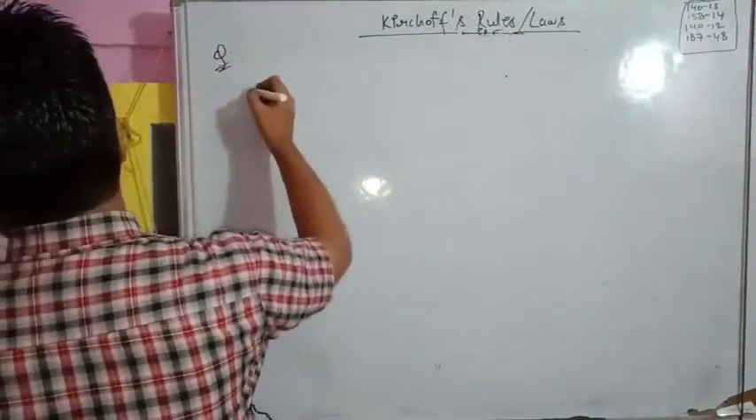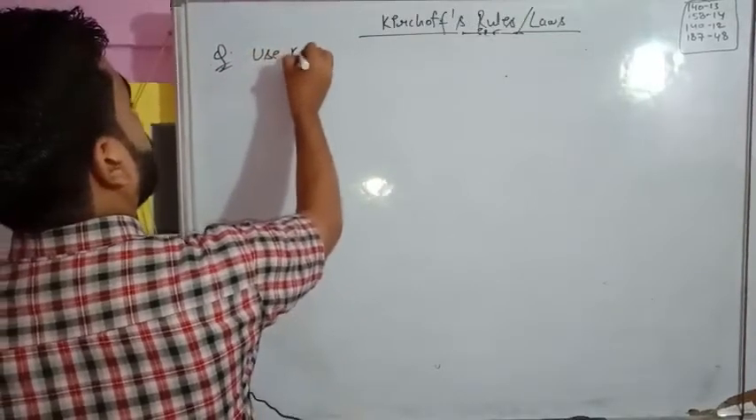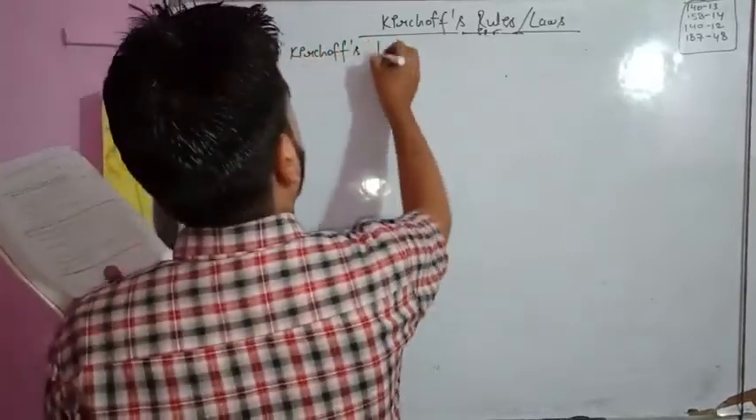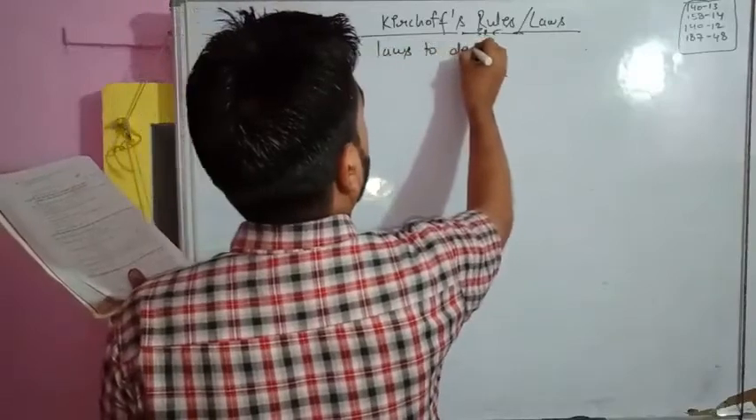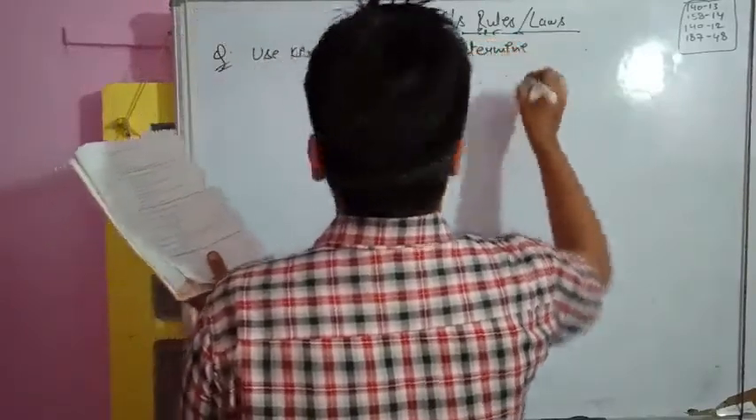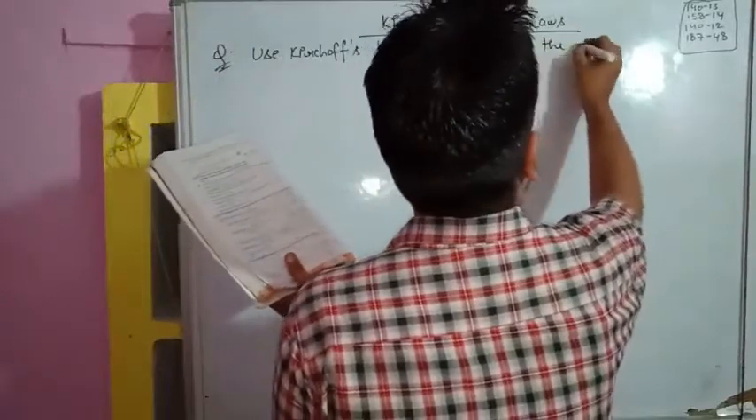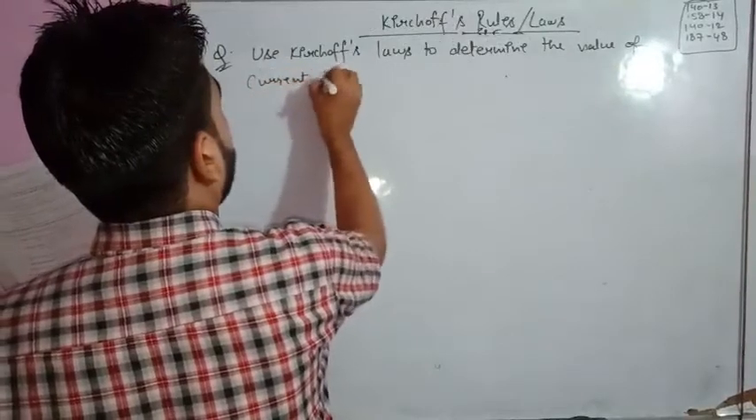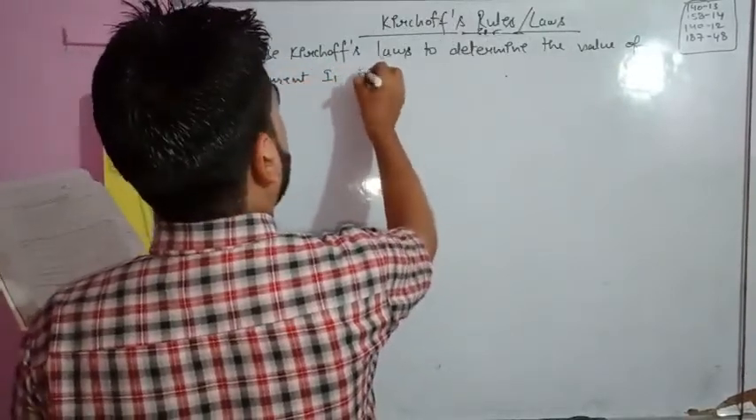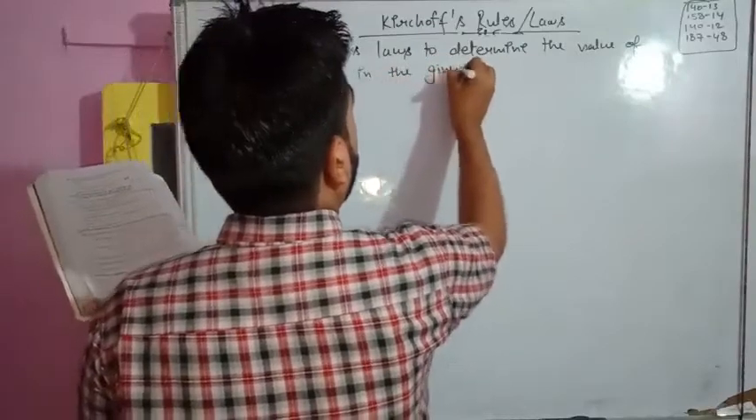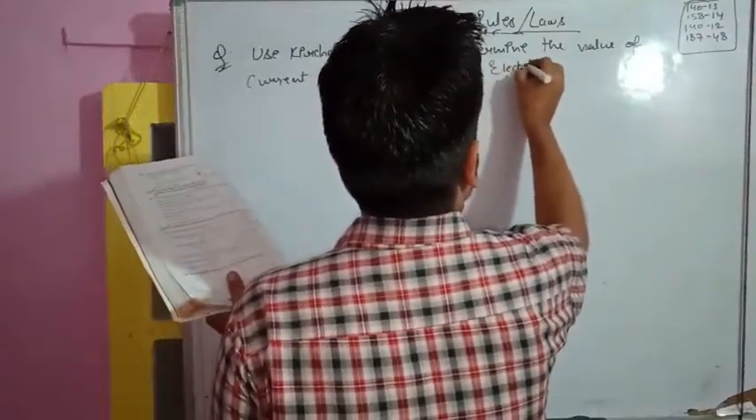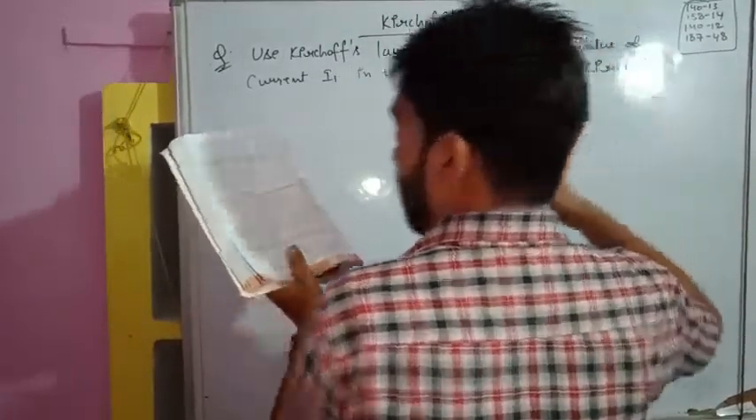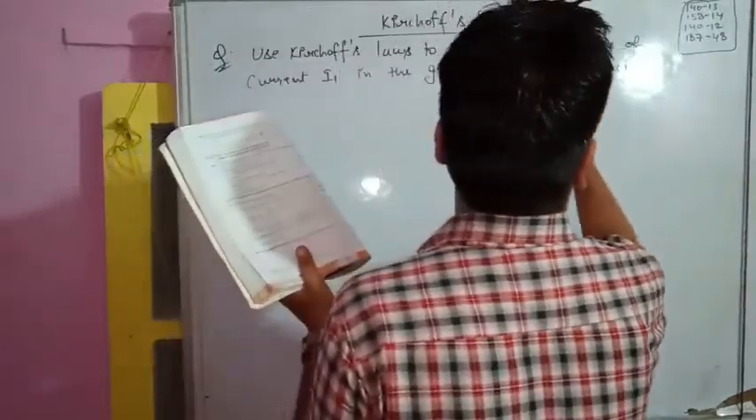So the numerical is: use Kirchhoff's laws to determine the value of current I1 in the given electrical circuit. And the circuit is, okay, let me draw this circuit.